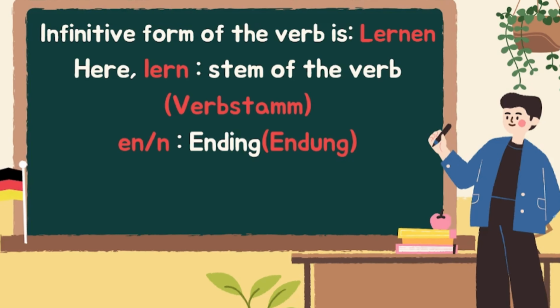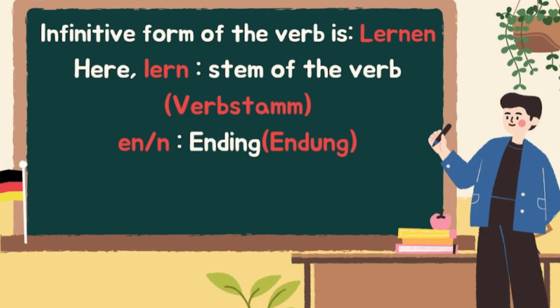The base form of the verb is the infinitive form of the verb. In this example, that verb is lernen. Lernen is the base or infinitive form of the verb. This verb is made up of two parts. The first part is lern, that is the stem of the verb, or the main part of the verb, or you can say the body of the verb.